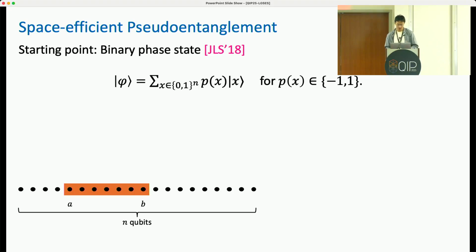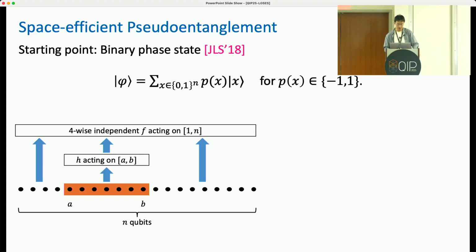So for this simpler case, what we can do is define P to be this function, where H is a hash function acting on qubits from A to B, and after that we apply a four-wise independent function F acting on all the qubits. If you're not familiar with the concept of a four-wise independent function, you can think of it as something that is random enough.